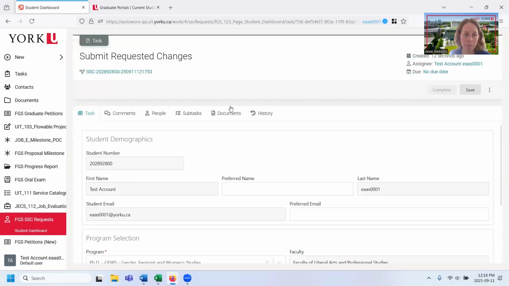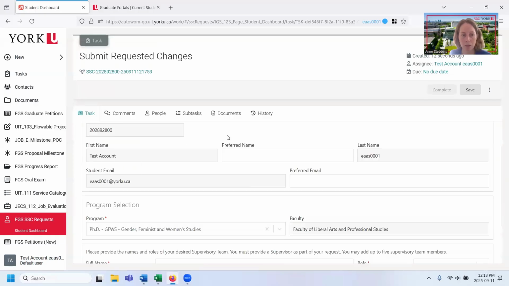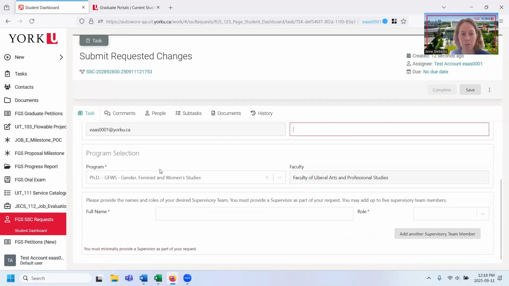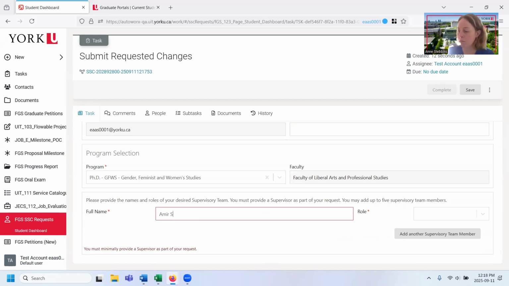So here I am. And again, I can put a preferred name, preferred email. It's pulling in my program. And now this is the part for me to fill out. So it says, please provide the names and roles of your desired supervisory team. Okay, and you have to have a supervisor as part of your request. So again, I'll put the same folks.